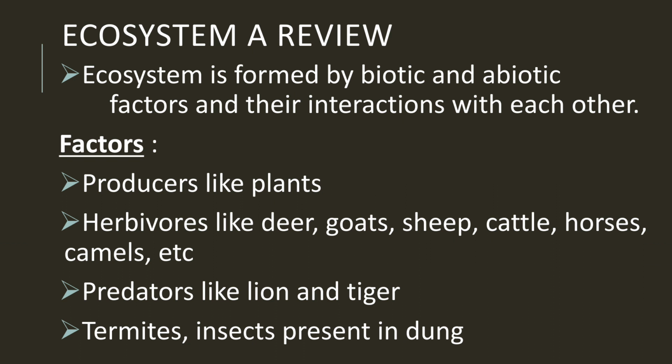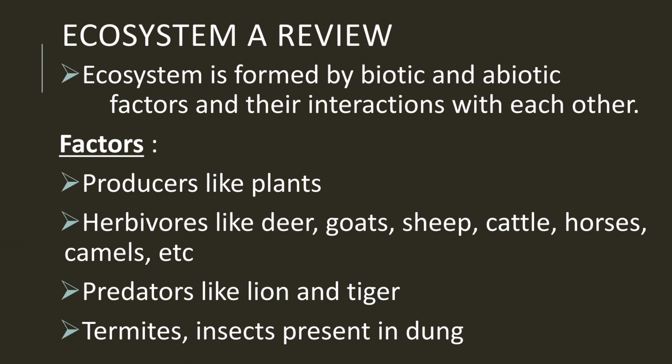The second factor is herbivores. Herbivores are the animals which consume the producers. For example, plants. So, the animals who consume the plants for getting energy are the herbivores. The examples of these herbivores are deer, goats, sheep, cattle, horses, camels, etc. So they feed upon the producers, which is also very important.